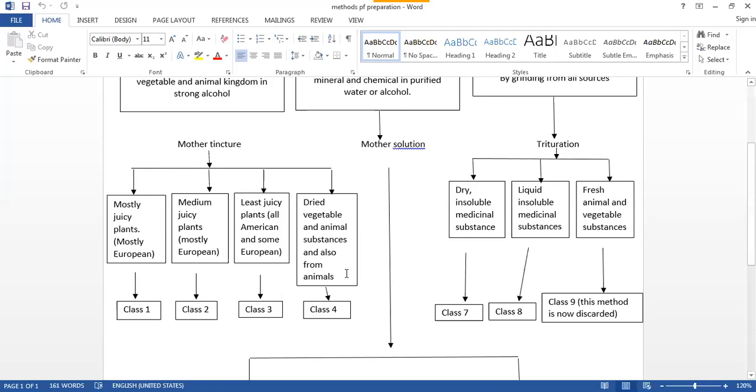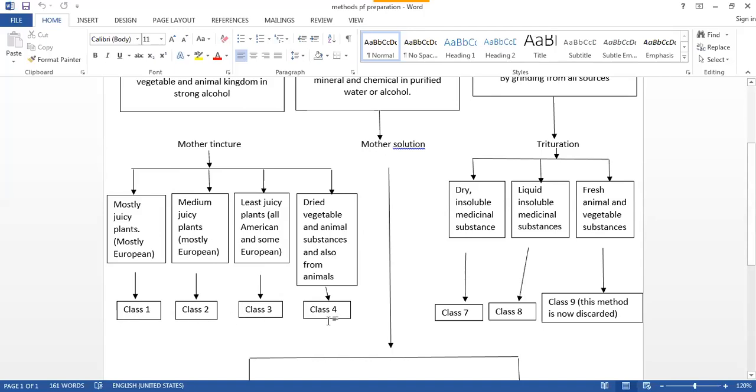So this completes the first portion of the preparation of mother tincture depending upon their moisture content. So here the ratio is 1 is to 1, here the ratio is 2 is to 3, here the ratio is 1 is to 2, and here the ratio is 1 is to 5. So you will see that first it was equal and then the strong alcohol quantity kept increasing because the moisture content decreases. The drug power is 1/2, 1/2, 1/6 and 1/10.